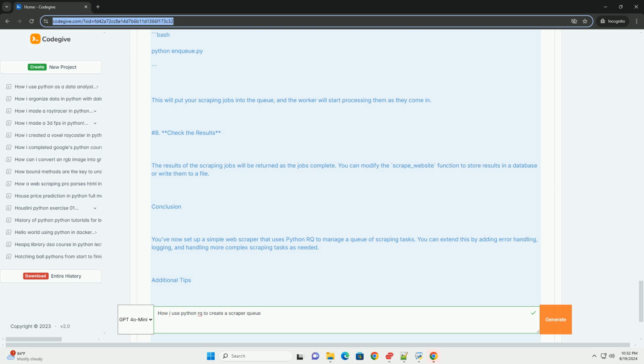Additional tips: monitor the queue. You can use the dashboard to monitor your jobs. Install rq-dashboard for a web interface. Concurrency: you can run multiple workers to handle more jobs simultaneously. Error handling: implement error handling in your scraping function to manage network failures or parse errors gracefully. That's it. You now have a basic setup for using Python RQ to scrape websites efficiently.